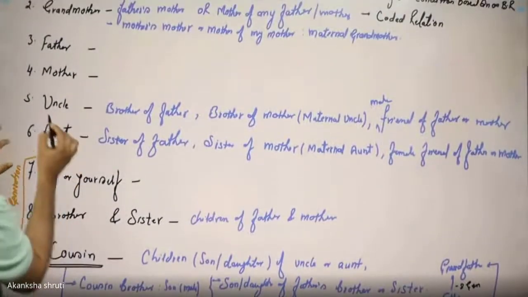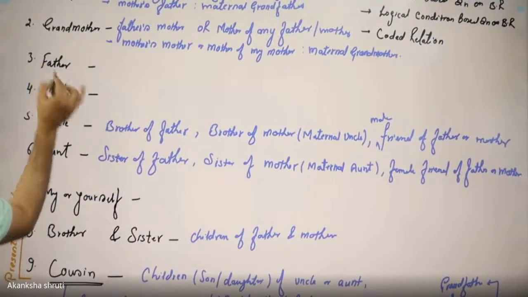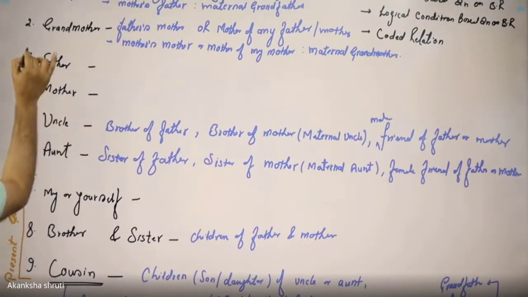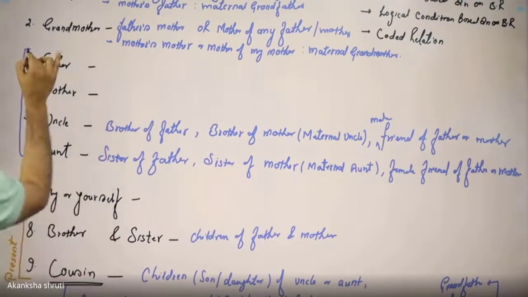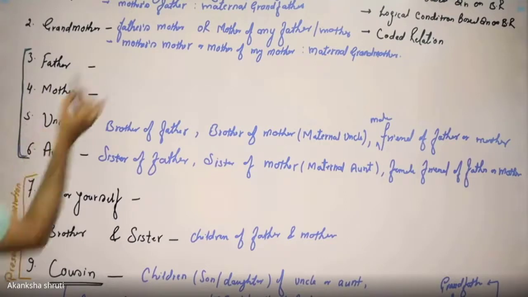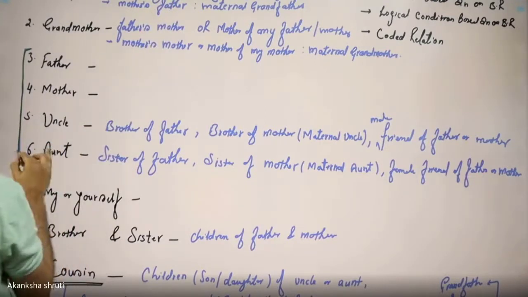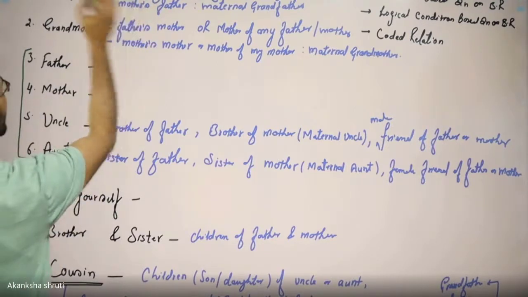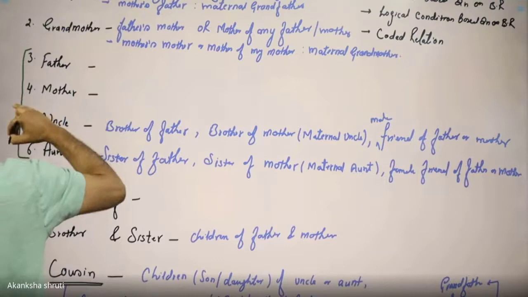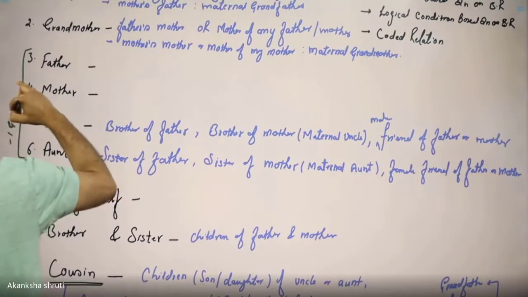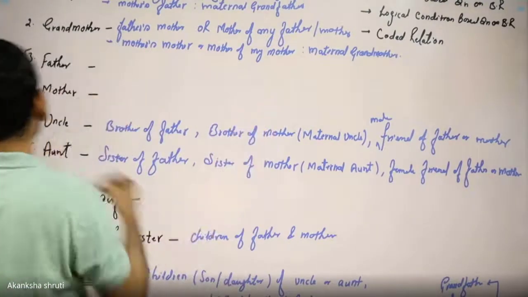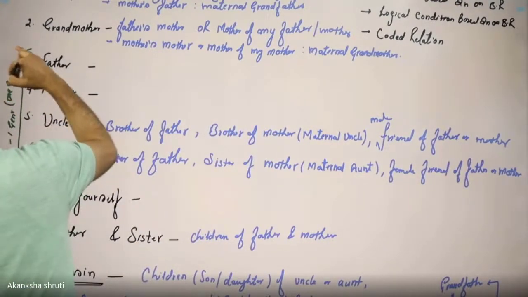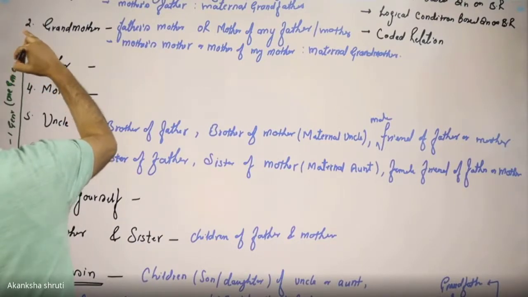So students, if we consider the father, mother, uncle, aunt, these four are -1 generation or 1 generation above. So write in bracket 1 generation above.